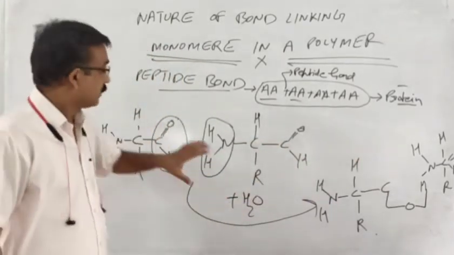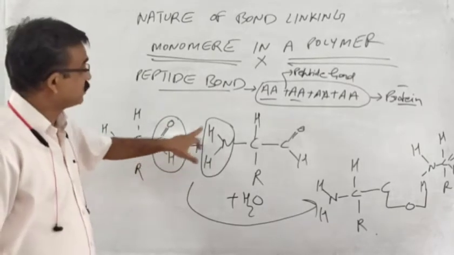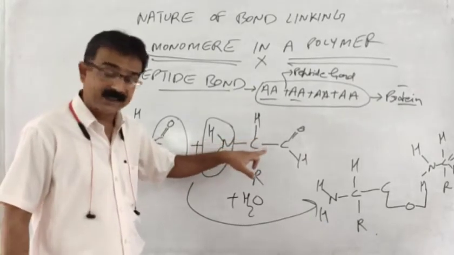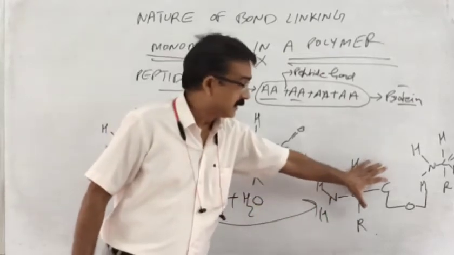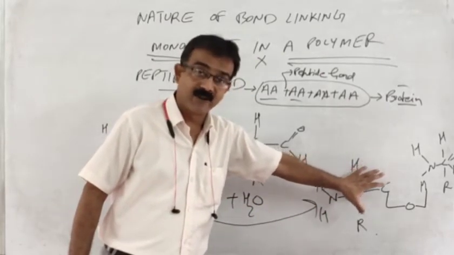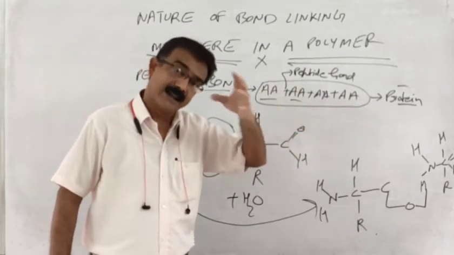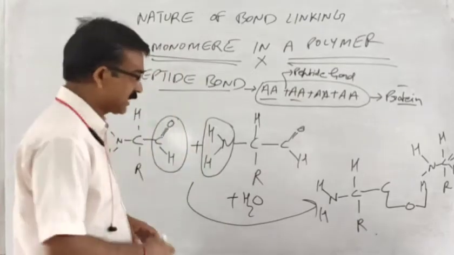Hope this chemical equation is clear to you. I repeat, the carboxylic group of one amino acid fuses with the amino group of another amino acid, and then a dehydration process takes place, and then a dipeptide forms. Further, when another amino acid joins, it becomes a tripeptide, and in such a way a polypeptide chain will form.